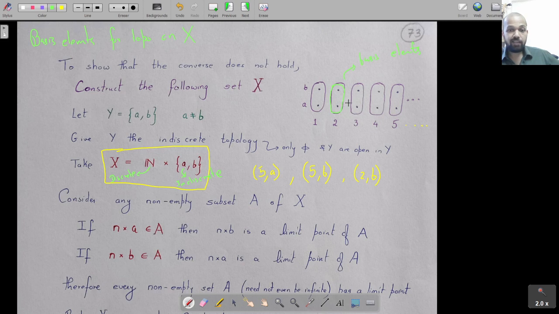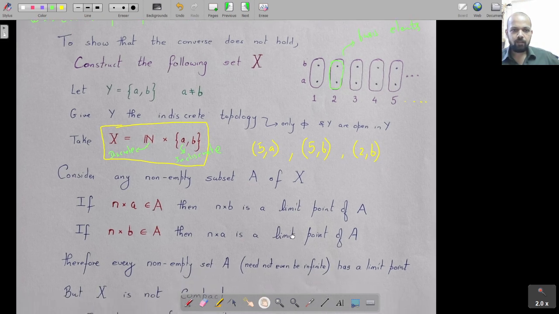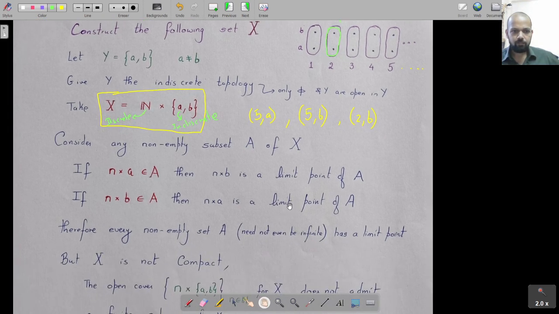But we can see that this is actually limit point compact. How do we see that this is limit point compact? See how we've done it. Let me take a brighter color. Let me remove some of the stuff that's not required.